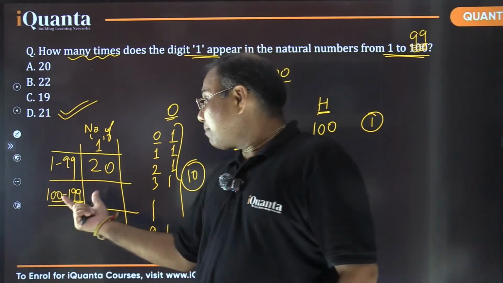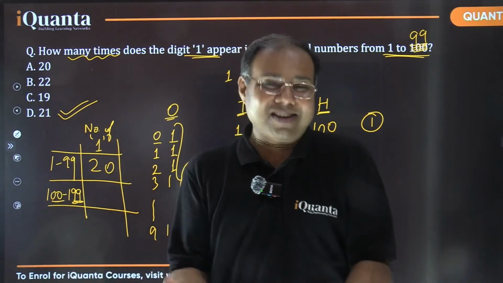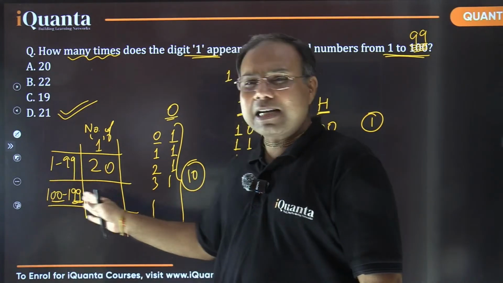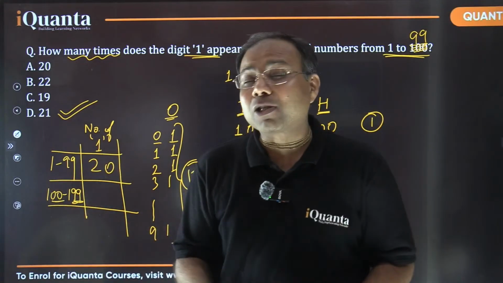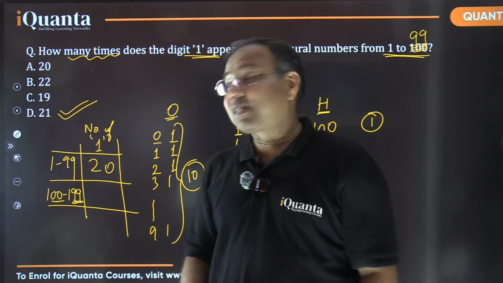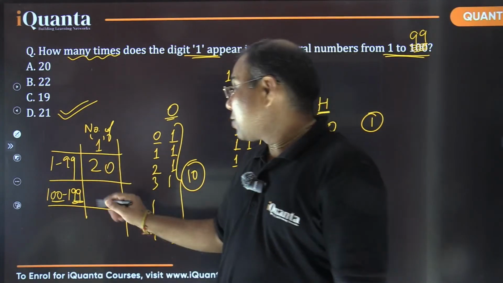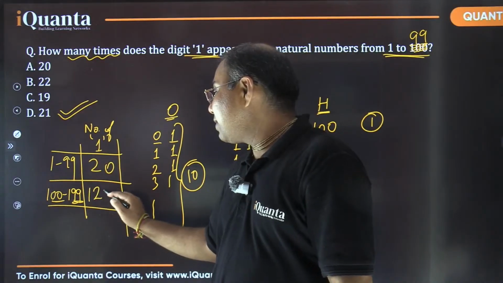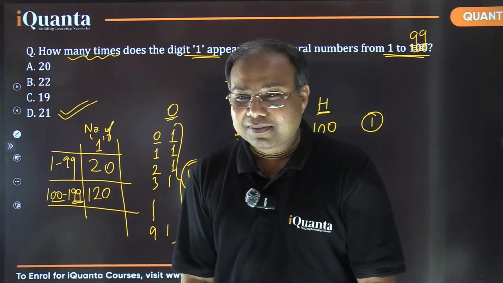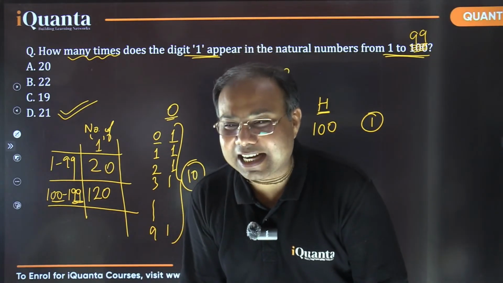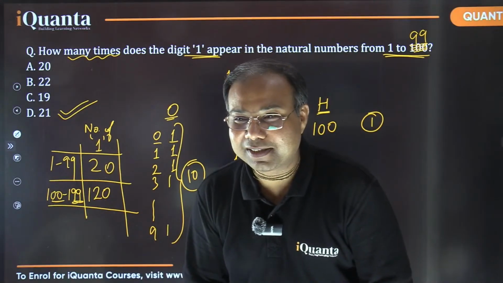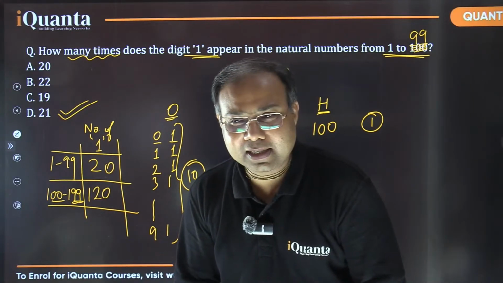And how many numbers are these? From 100 to 199, how many numbers are there? There are 100 numbers. So 100 extra ones are there compared to this 20. So the answer comes out to be 120. Yes, it is exactly 120. I hope it is okay.